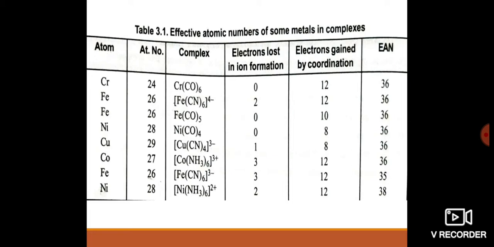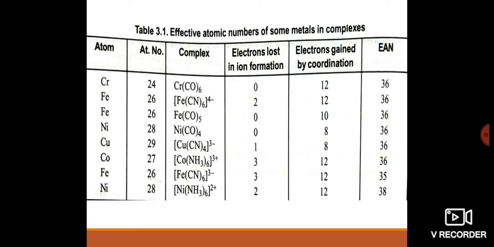The electrons lost by the metal atom iron is 2, that is 26 minus 2 is 24. There are 6 ligands, each donating 2 electrons, 6 into 2 is 12. So 26 minus 2 plus 12, that is 24 plus 12, is 36. It also attains the EAN rule.